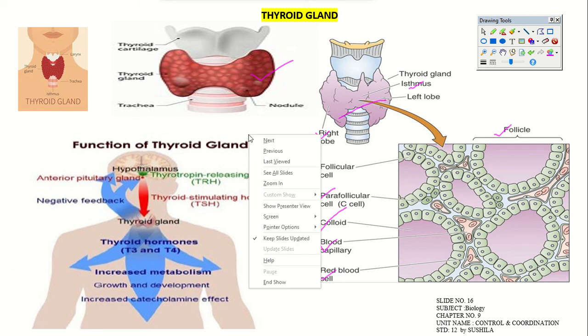Catecholamines are hormones secreted by nerve cells that ultimately affect our body. And during negative feedback, it will stop the hormone if it is producing in a larger amount. That effect we'll see in a detailed manner in coming slides.